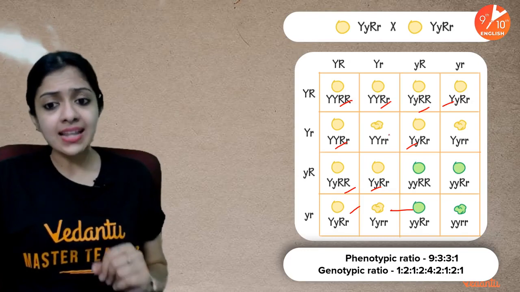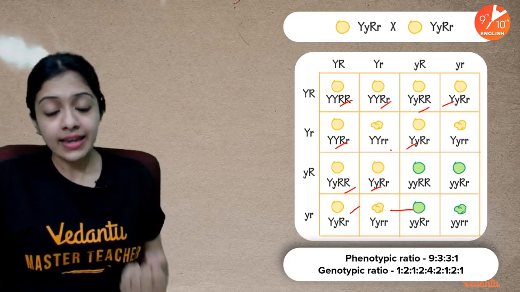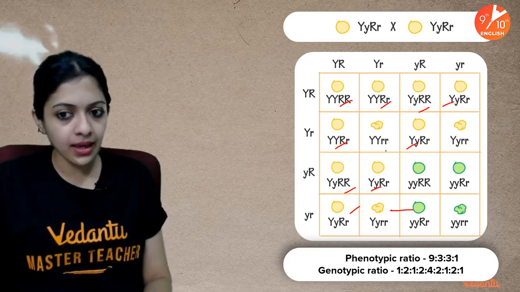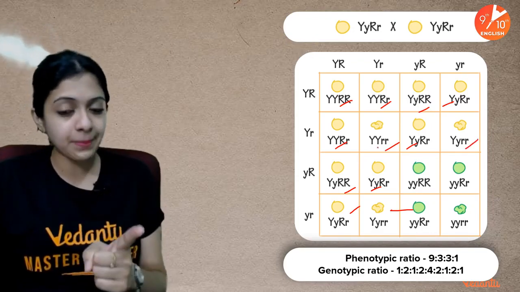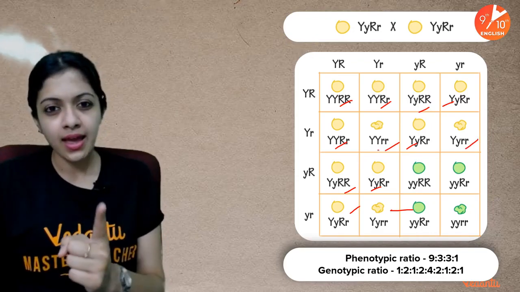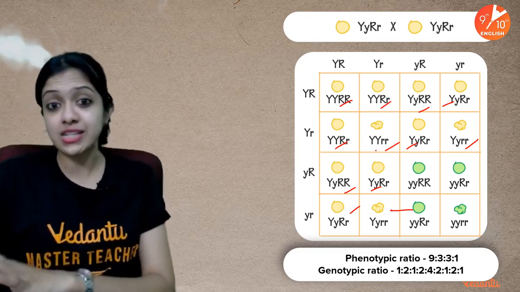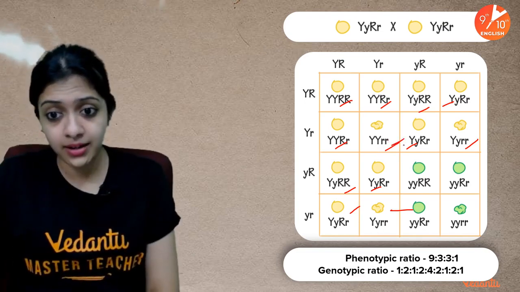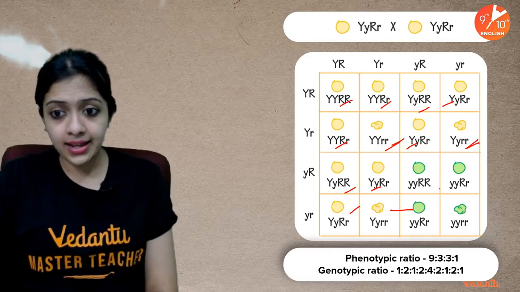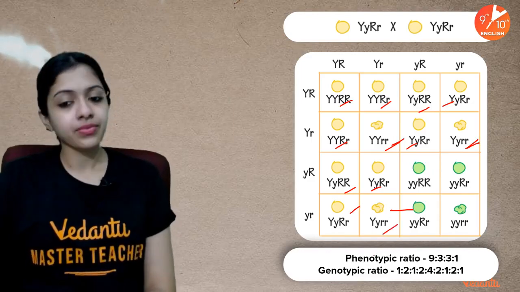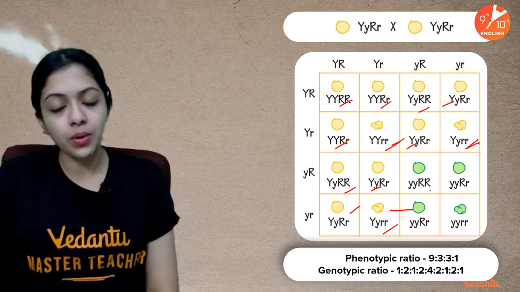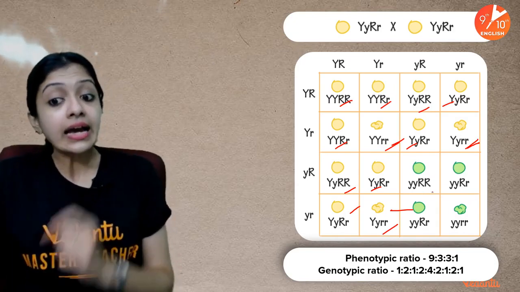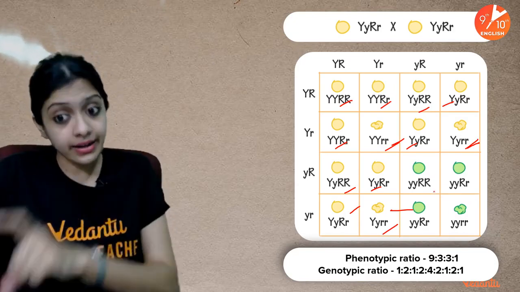Okay, and next is yellow wrinkled. There would be 3 of them which are yellow wrinkled, by which I mean at least one capital Y, but both small r's, because that is what gives the wrinkled appearance. So 1, 2, and it would be 3. Okay, 3 yellow wrinkled, and then it would be 3 green round.